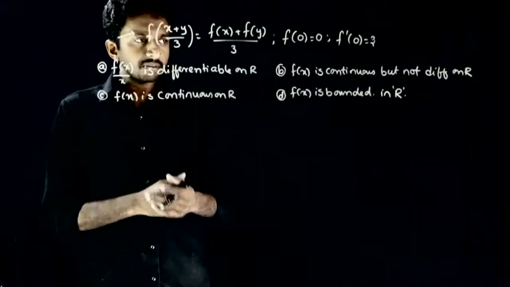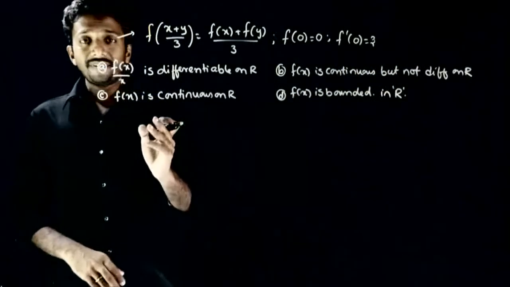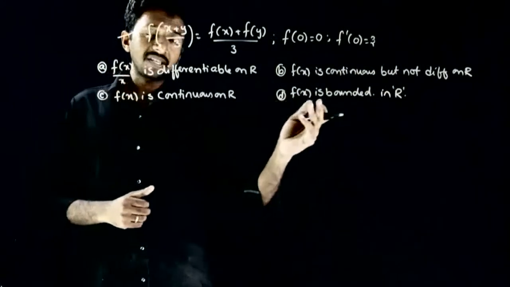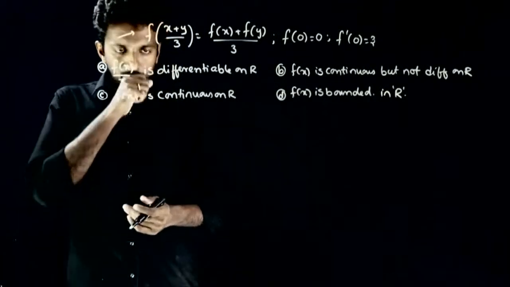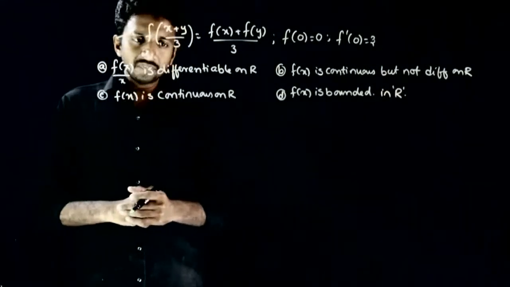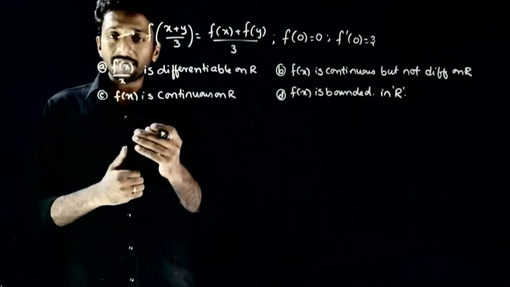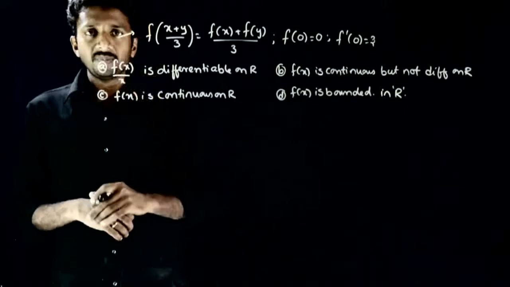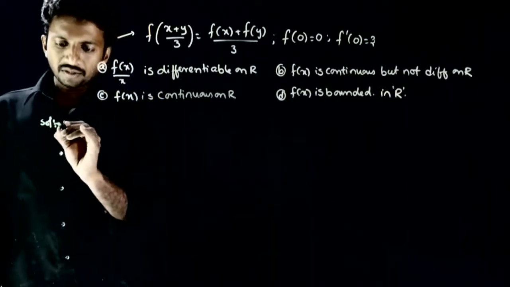is differentiable on R, f of x is continuous but not differentiable on R, f of x is continuous on R, f of x is bounded on R. So effectively you're asked to discuss the continuity and differentiability of this function f of x and f of x by x. So let us try to see the solution.